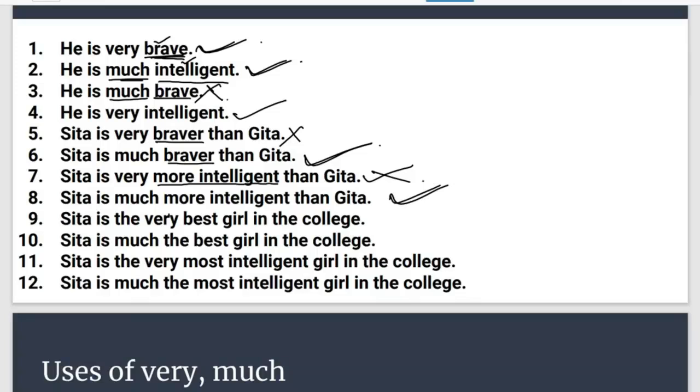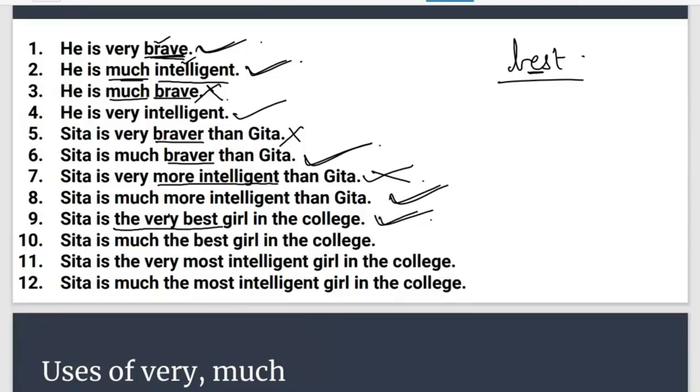Now let's talk about 9. Sita is the very best girl in the college. So we all know that best here is what? One syllabic only, because there is one vowel in the word. So yes, this is one syllable. Sita is the very best. So the formation of the sentence is also correct: the plus very plus adjective in superlative degree. So this one is correct.